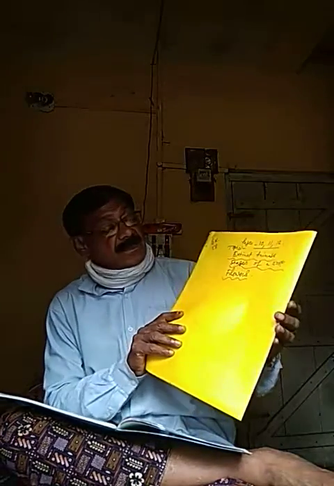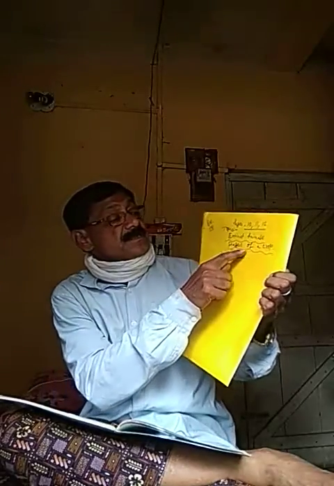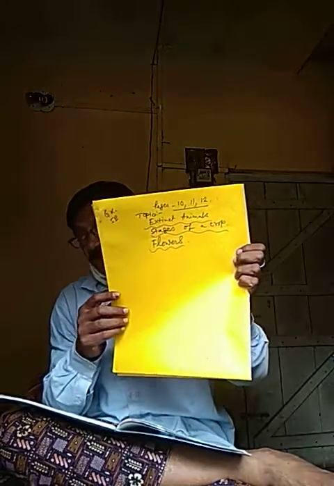Now open at page 10. You see the names of these lessons. First name, extinct animals, and second name, stages of the crop, and third name, flowers.